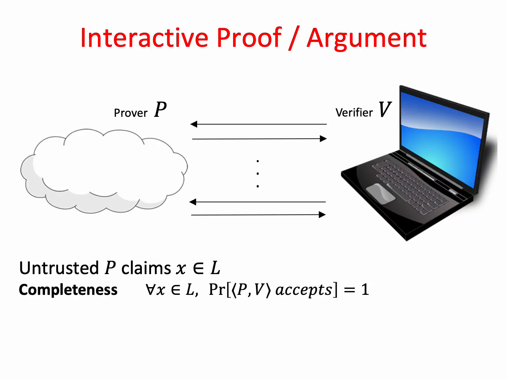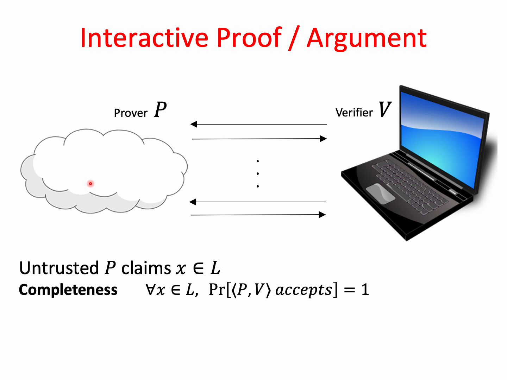The talk is going to be about proof systems, and we start with some brief motivation. So assume we have some weak client who wants to run an expensive computation, but due to lack of resources cannot perform it by itself. So it uses some untrusted cloud or server to do the computation for it.